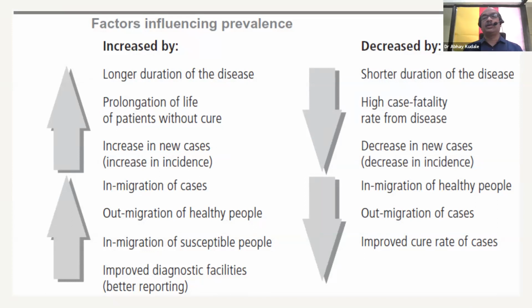Prevalence is always decreased by shorter duration of the disease, high case fatality rate from disease, decrease in new cases, in-migration of healthy people, out-migration of cases, as well as by improved cure rates of cases.